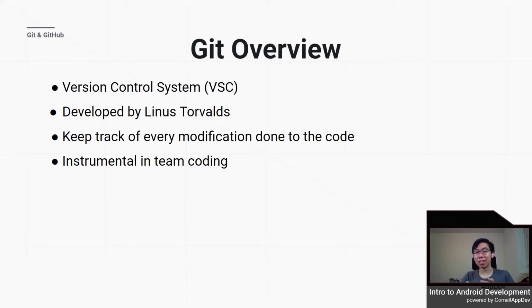And in that sense, Git, the version control system, open source, everything, it is instrumental in team coding. It is a fundamentally important part of developing with a team because you're not just working on your own. You're working with many people, and to have them working at the same time, you need to know what changes are being made where.